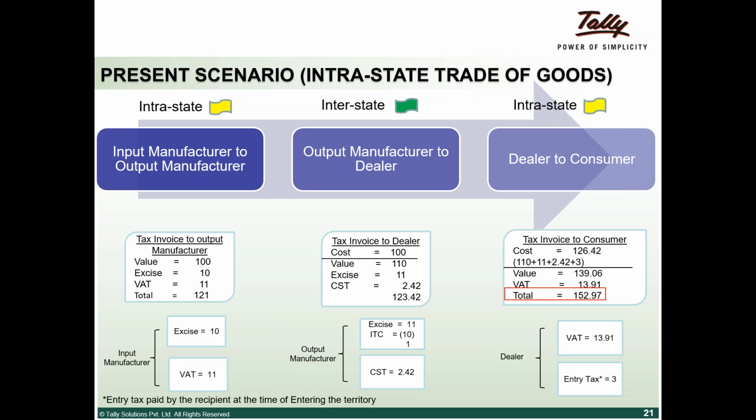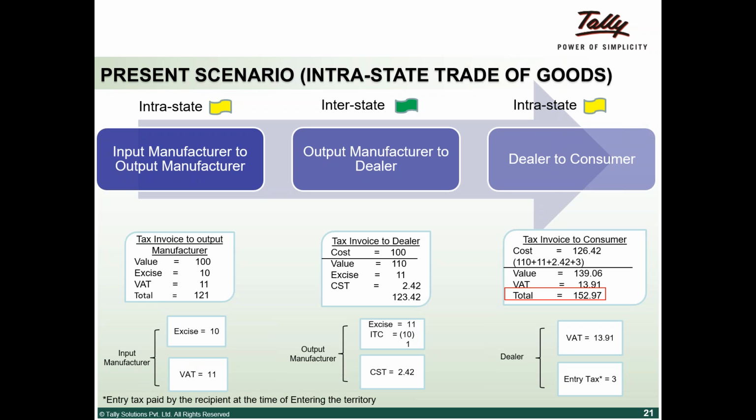Now dealer to consumer: his cost goes up, as I explained in earlier cases also. Basically 110 is the cost for him, excise duty of 11 rupees which he adds to his cost, and 2 rupees 42 paisa of CST, which is added to it. There is another component. In the present regime, certain states have an entry tax: the moment material comes inside the state, they need to pay an entry tax. Entry tax is normally paid by the user.